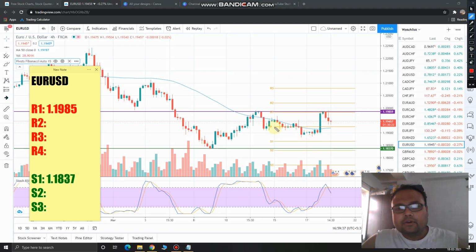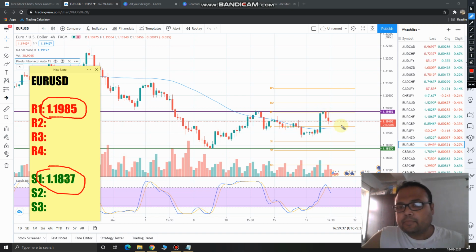Okay, so you can see that I have drawn two lines on the chart. The purple line is the resistance, or the first resistance, and this green line is the support for the market. Okay, so in case the market goes up from here, then just observe how the price reacts in the resistance zone. This time it will be hitting the resistance zone for the third time. Okay, so observe the price carefully.